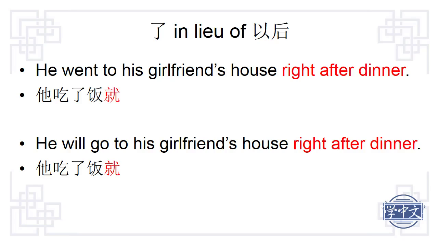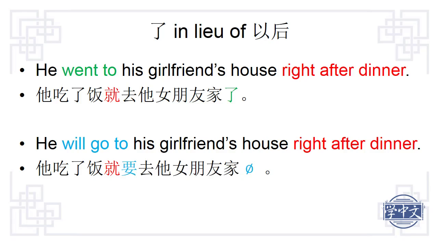He went to his girlfriend's house is 就去他女朋友家了. He will go to his girlfriend's house is 就要去他女朋友家. There is no le at the end because this event has not taken place yet.